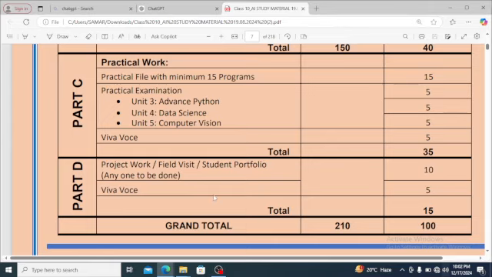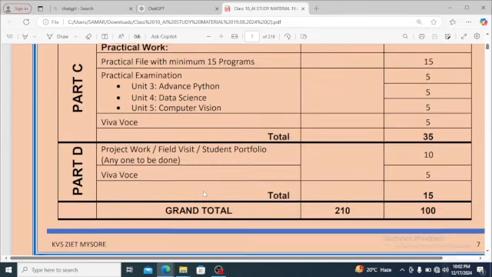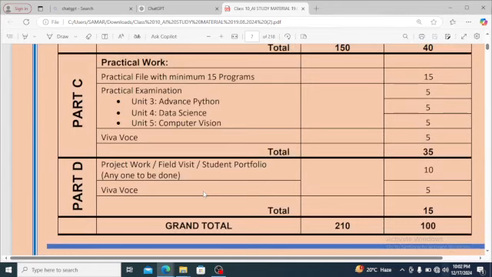Students used to make some projects. Like in class 10, in IT 402, they need to make a database. So I have given projects like school management, student management. Here also they will be making some project, but the project will be based on artificial intelligence. So grand total 200 hours and 100 marks total.